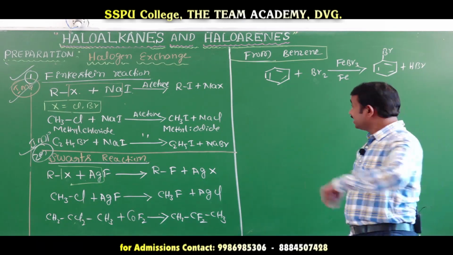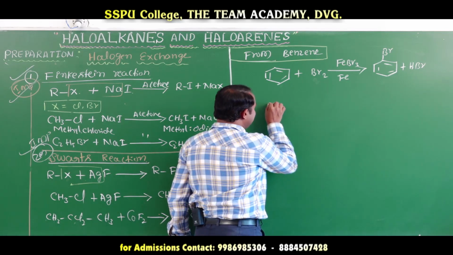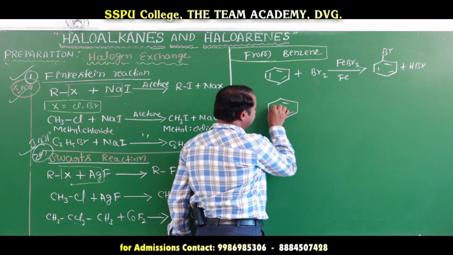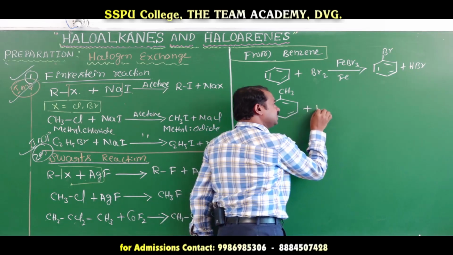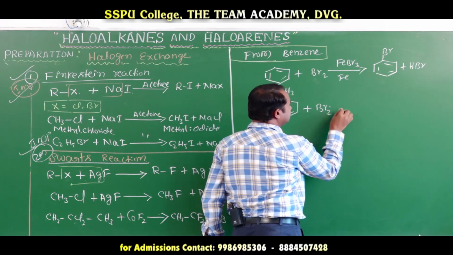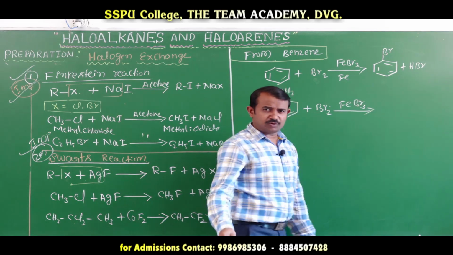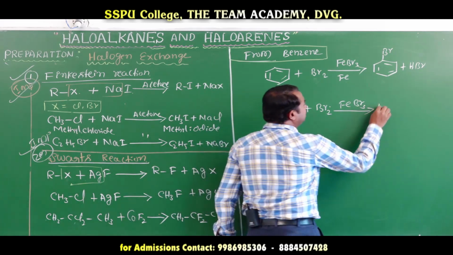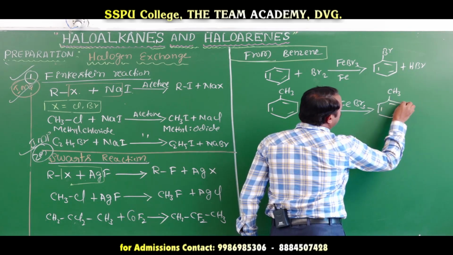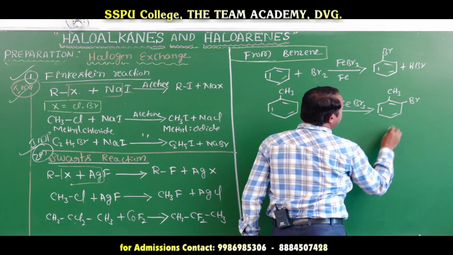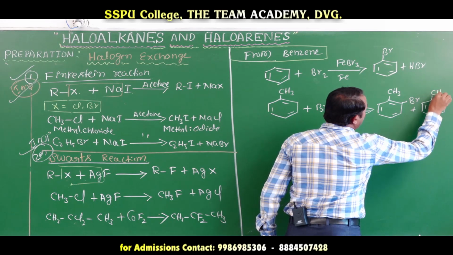In case toluene reacts with bromine, listen here, this is toluene. It reacts with bromine in presence of ferric bromide catalyst to form orthobromotoluene and parabromotoluene.